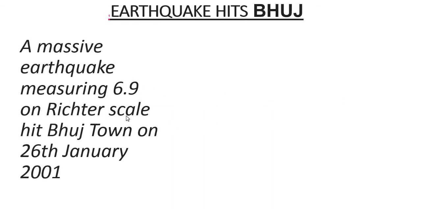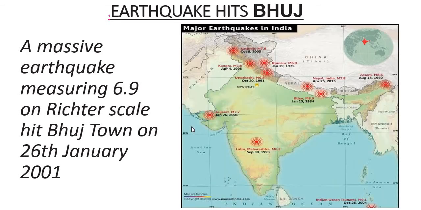Now this is a case study related with earthquake which has hit Bhuj. Earthquake hits Bhuj. Where is Bhuj? India, in Gujarat state. This is Bhuj. A massive earthquake measuring 6.9 on Richter scale hit Bhuj town on 26 January 2001.